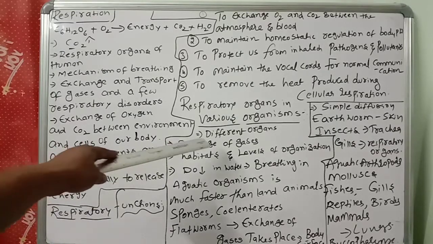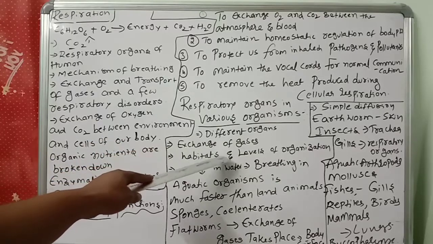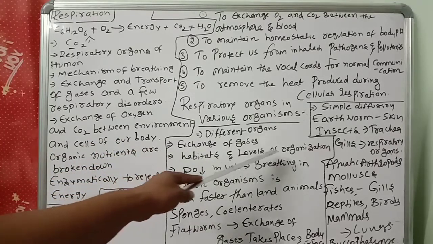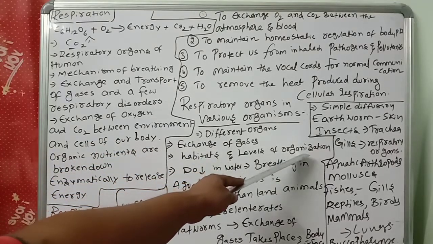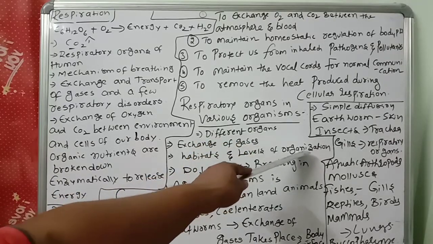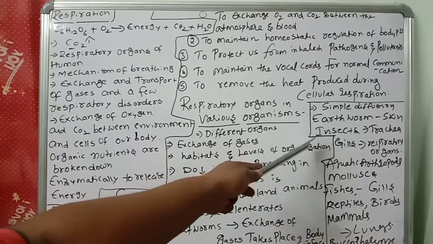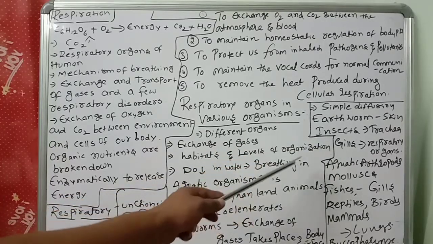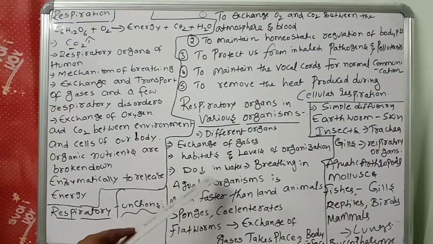Once again, children, different organs for exchange of gases are based upon habitats and level of organization. Cellular level organization has one kind of respiratory organ. Tissue level organization has one kind of respiratory organ. Organ system level of organization has another type of respiratory organs or systems.